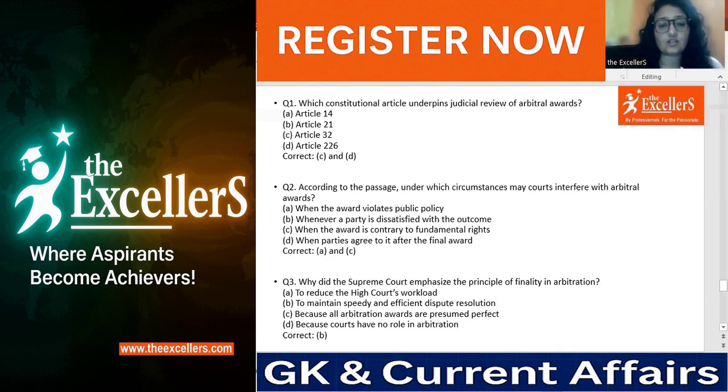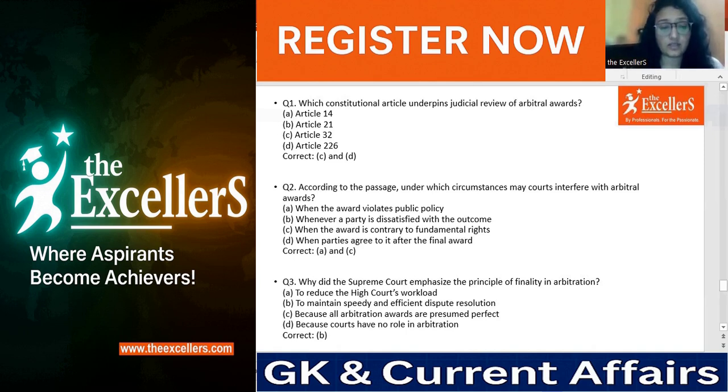Then we have, according to the passage, under which circumstance may courts interfere with arbitral awards? The correct answer would be option A and C. Option A says when the award violates public policy, and C is when the award is contrary to the fundamental rights. Then the courts can interfere with arbitral awards.